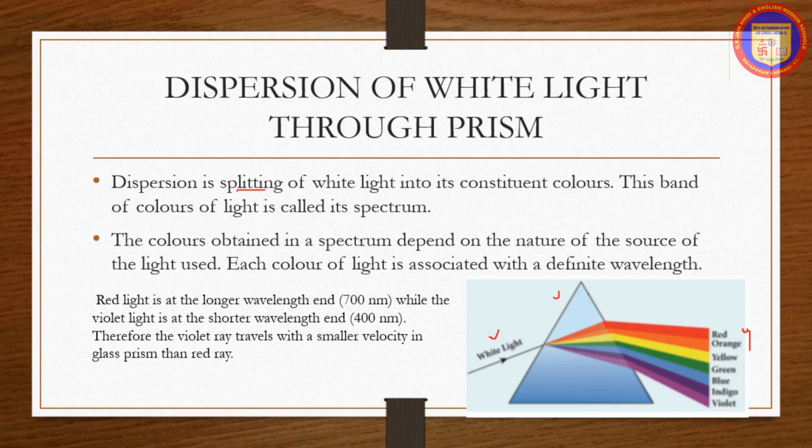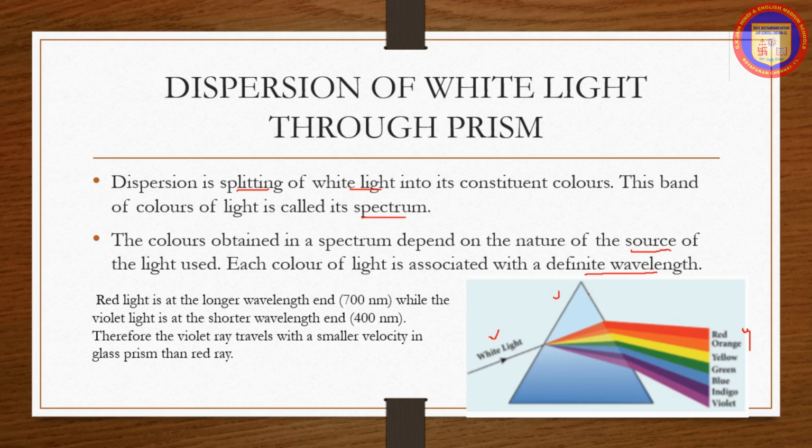Dispersion is splitting of white light into its constituent colors. This band of colors of light is called its spectrum. The color band obtained in a spectrum depends on the nature of the source of the light used. Each color of light is associated with a definite wavelength.